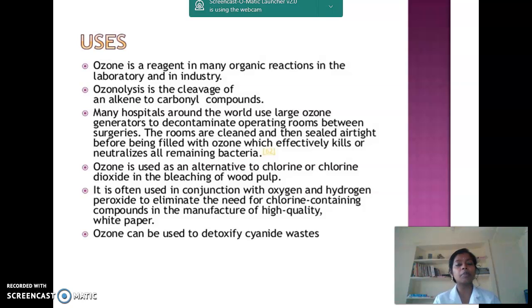So you understood the concept of ozone. What is ozone? Ozone consists of three oxygen atoms, so it is a triatomic molecule. And how is ozone prepared? It is a thermal decomposition reaction that takes place when UV rays fall on the oxygen molecule to form oxygen atoms. And these oxygen atoms again react with oxygen molecules to form ozone molecule. That's why it is a less stable allotropic form, and it again undergoes decomposition to give oxygen atoms.